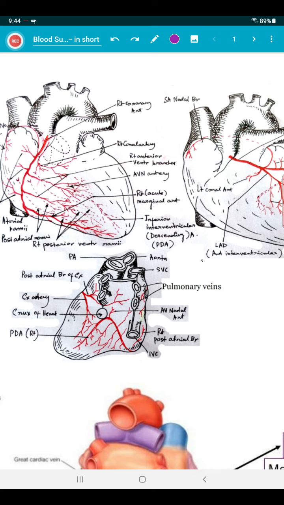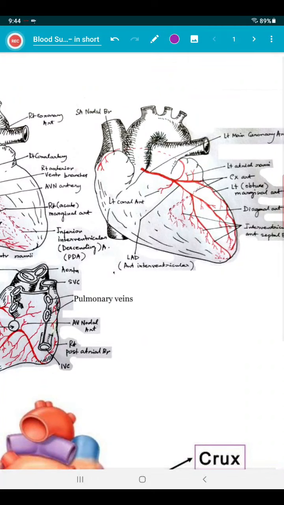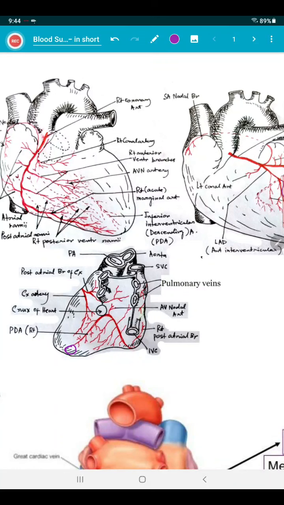We can very well see that close to the apex, it anastomoses with the anterior interventricular branch of the left coronary artery. So here you can see the anterior interventricular branch of the left coronary artery will go posteriorly and will anastomose with the posterior interventricular branch here.